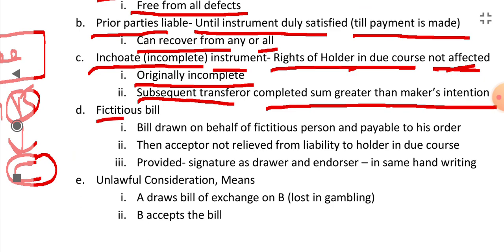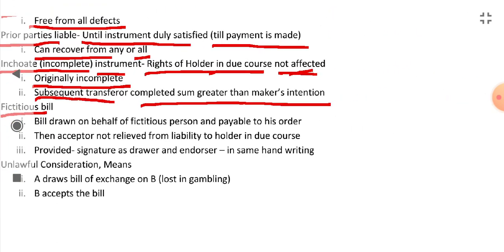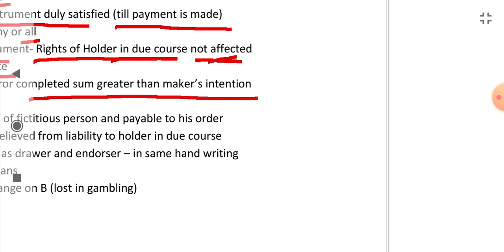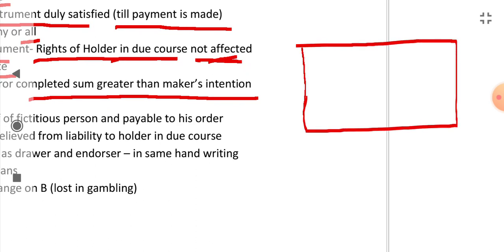Fictitious bill. Okay. Let's take an example of this point. Fictitious bill. Like, this is a bill of exchange. There is a party A, and there is an acceptor B, and there is another party, or you can say a payee, like C.